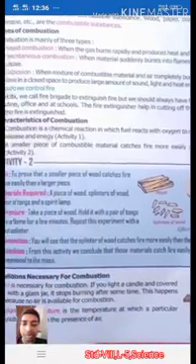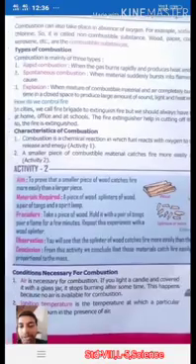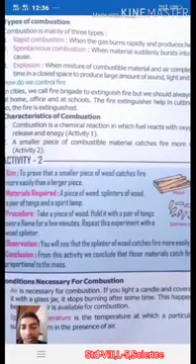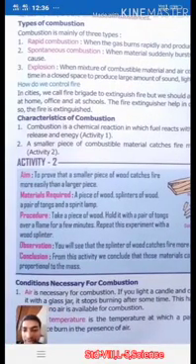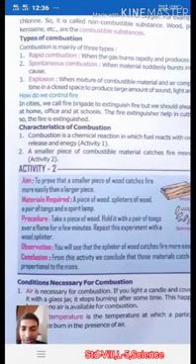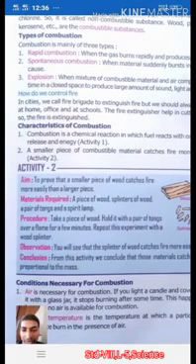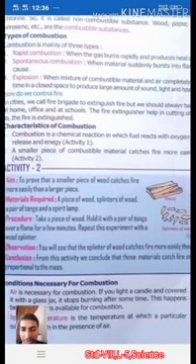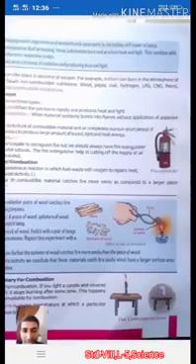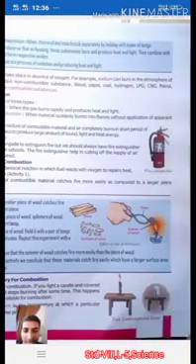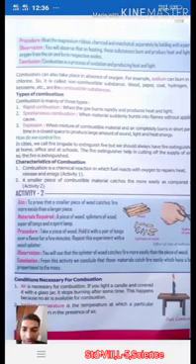As you can see, activity 2 is given here to prove that a smaller piece of wood catches fire more easily than a larger piece. Small things burn faster than large pieces. You need a piece of wood, a splinter of wood, a pair of tongs and a spirit lamp. As you can see here, we are burning small pieces of wood.